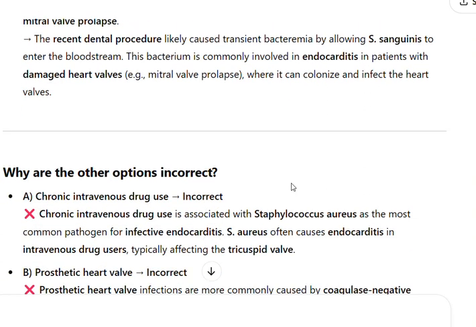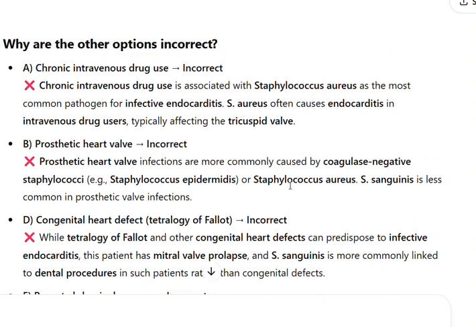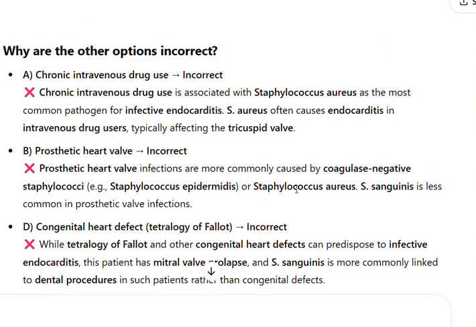Why are the other options incorrect? A. Chronic intravenous drug use? Incorrect. Chronic intravenous drug use is associated with Staphylococcus aureus as the most common pathogen for infective endocarditis. S. aureus often causes endocarditis in intravenous drug users, typically affecting the tricuspid valve.